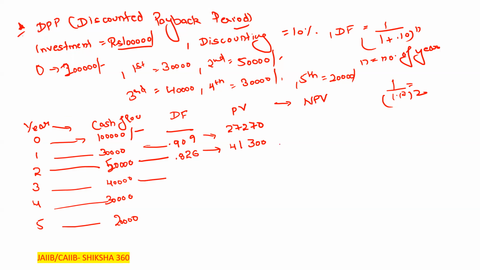Next one, in the third case, it is 1.10 power 3. It is 0.7513. So 0.751 into 40,000 here, that is 30,040 rupees. Fourth one, it is 1.1 power 4.